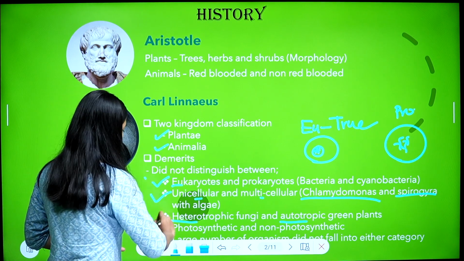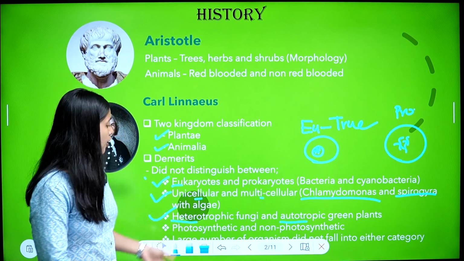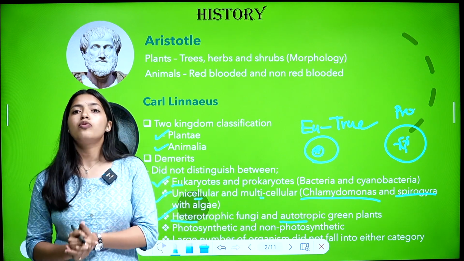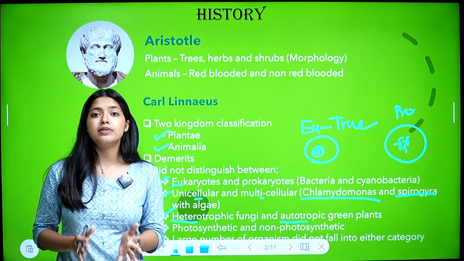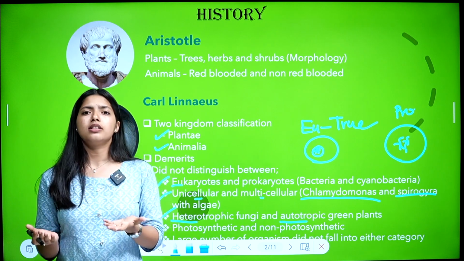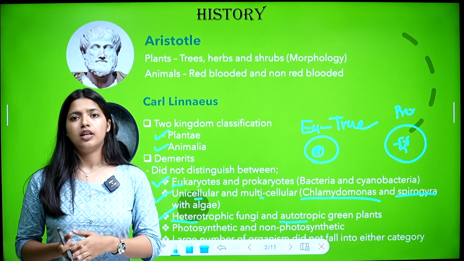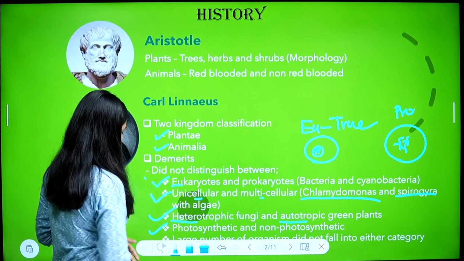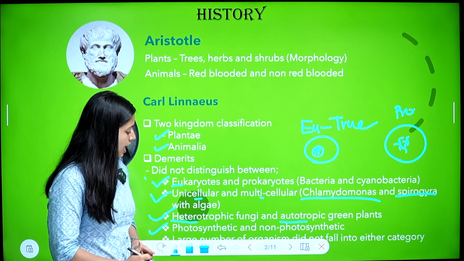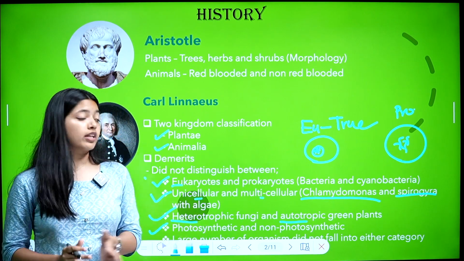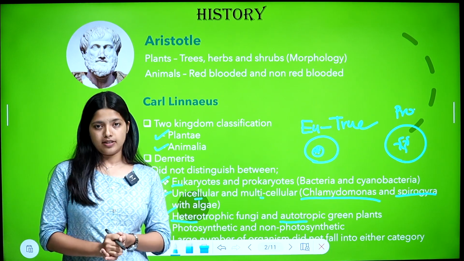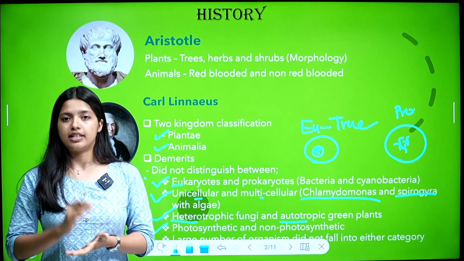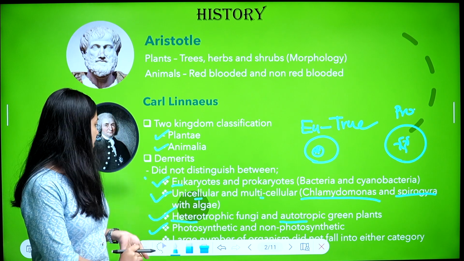Then, he did not distinguish between photosynthetic and non-photosynthetic organisms, organisms that can do photosynthesis and organisms that cannot. So, that is also a demerit. And the last one is that a large number of organisms did not fall into either category. So, these were the demerits.